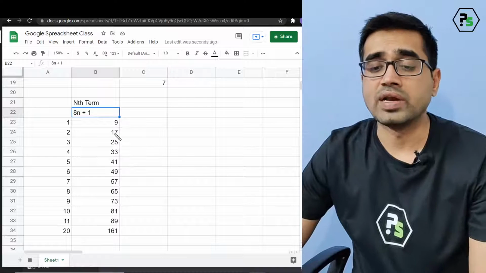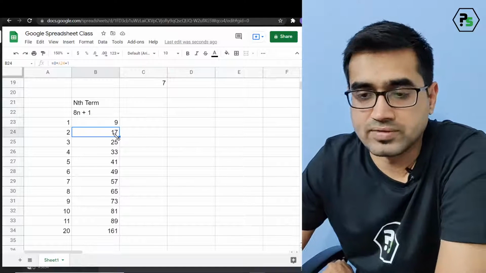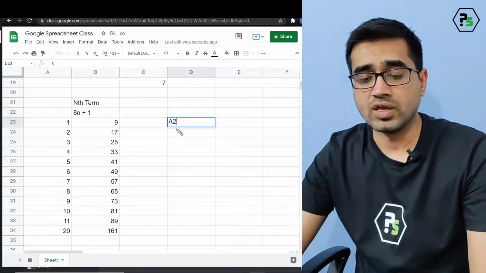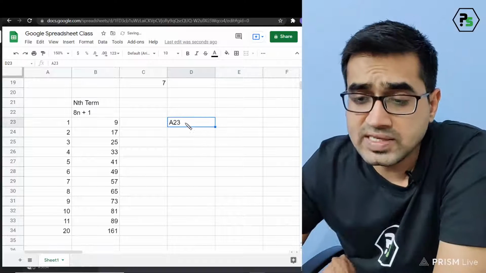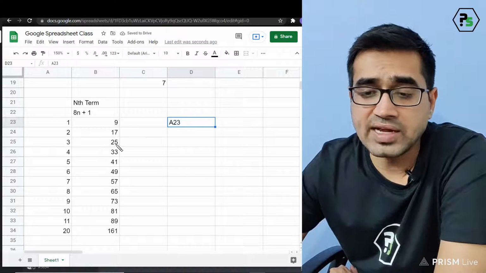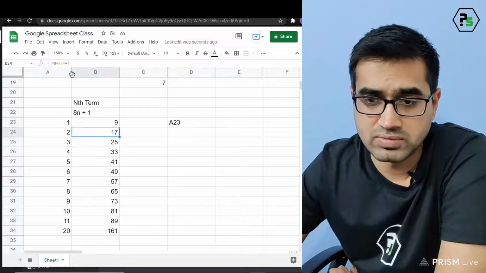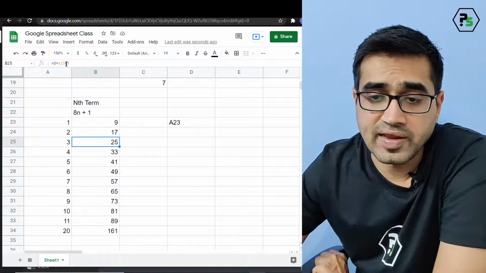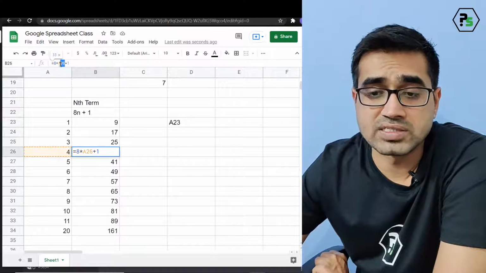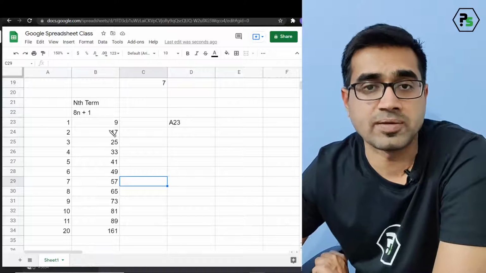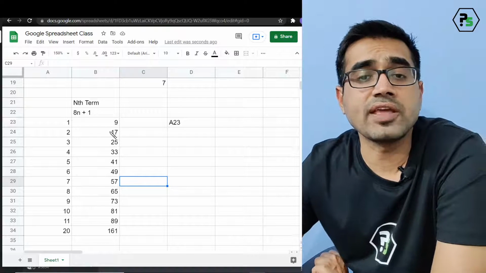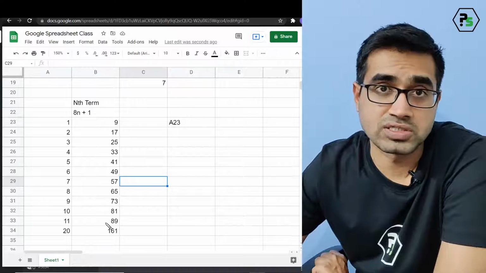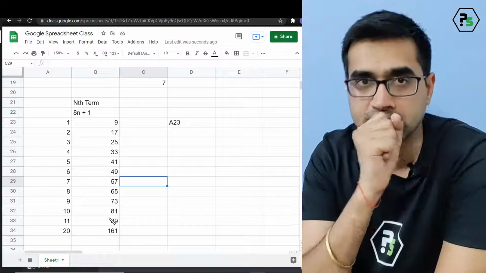Okay. Now let us understand some very basic point. Notice one thing in this case. It is written A23. Now A23 is changing as I am dragging down. Keep on looking at the values. This is A24, the next is A25, the next is A26. Basically, it keeps on changing. This is a very good thing if you want this to change, but sometimes we don't want it to change.